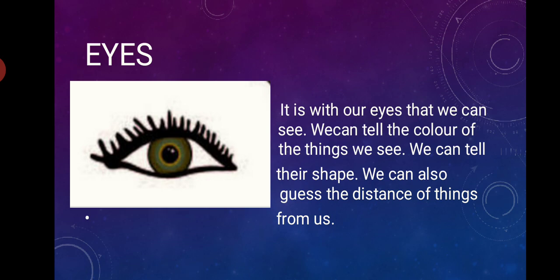Shapes also. We are not able to see the shape of the thing whatever we are having. So the eyes help us to see the color, see the shape of the thing, and many things we are able to see with our eyes.